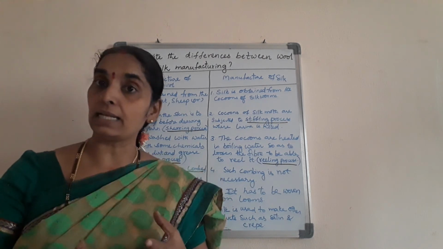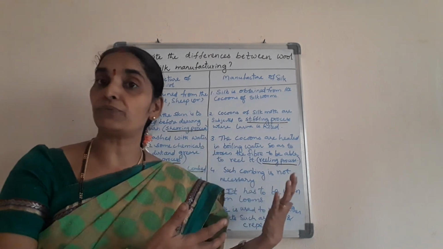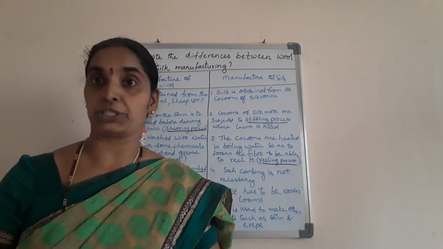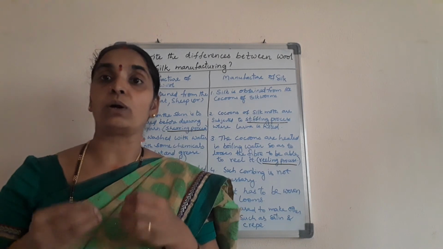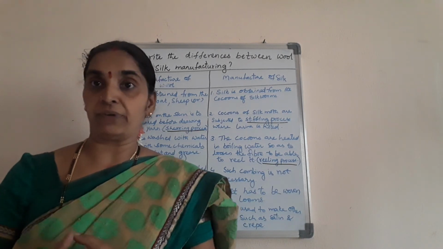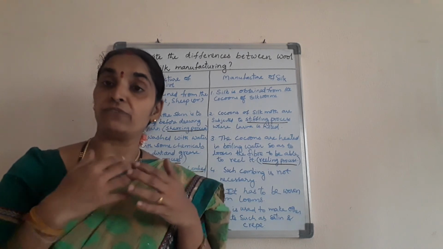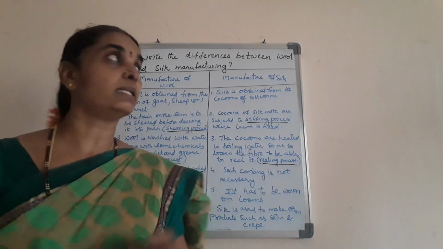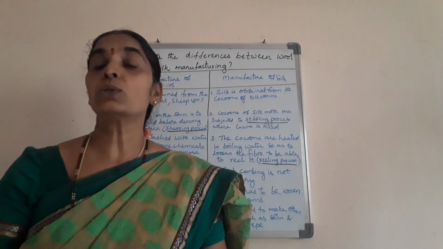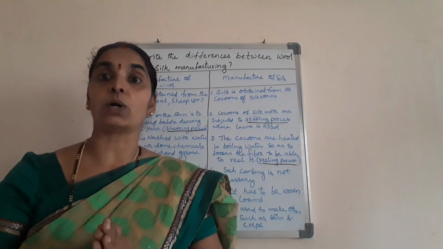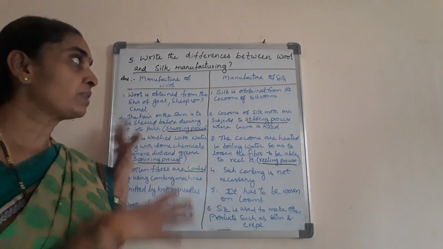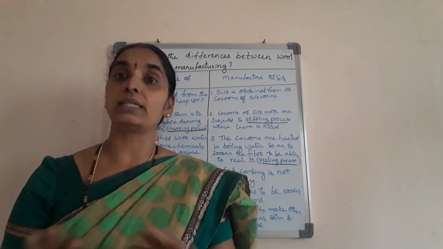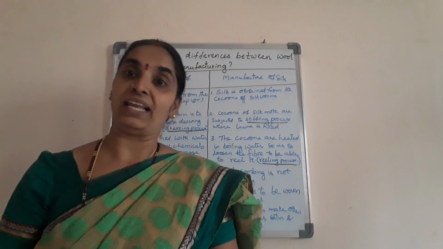From where do we get silk and where do we get wool, how is silk fabric manufactured, and how is woolen fabric manufactured. So we have basic knowledge about silk and wool manufacturing. The first place where silk is produced is China, and for wool it is Australia. I think you have completely understood the topic well, in which we have written all the short answer and essay type questions also, through which you have got the complete idea of the lesson.